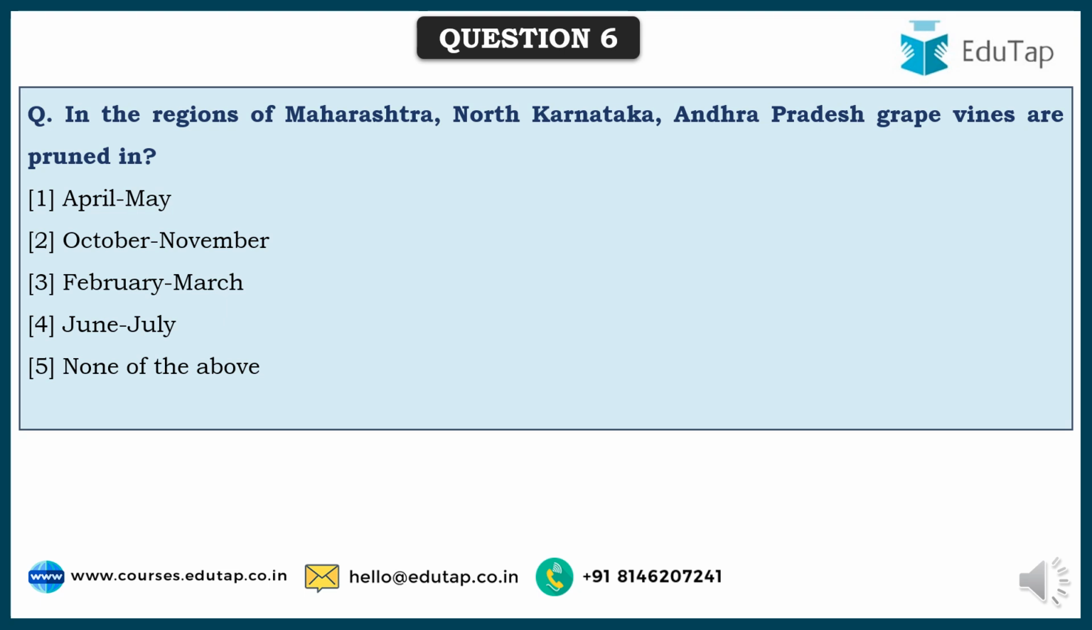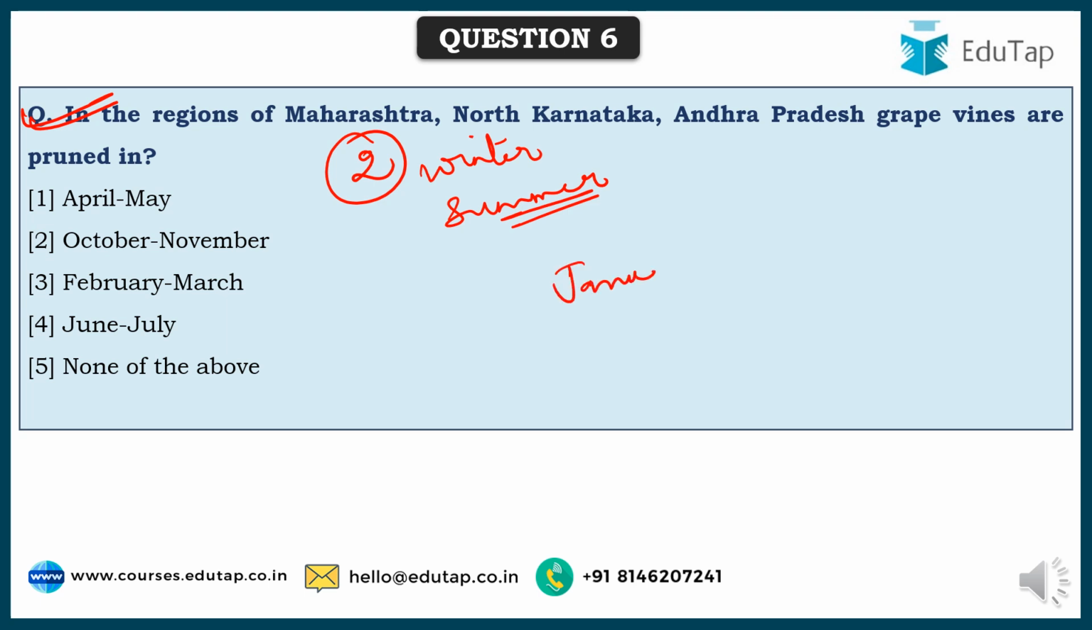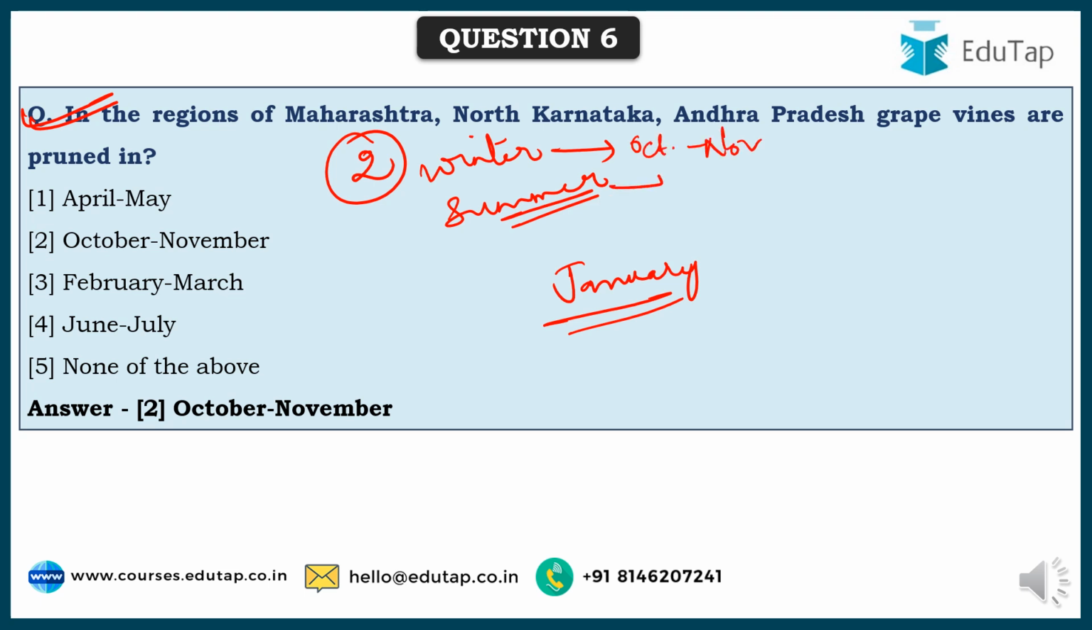So friends, here comes the next question. In the regions of Maharashtra, North Karnataka, Andhra Pradesh, grapevines are pruned in two major seasons. One is the winter pruning and the other is summer pruning. Unlike North India, where in grapes only one pruning is done, that too in January, in Maharashtra, North Karnataka and Andhra Pradesh there are two prunings. Winter pruning is done in October, November, and summer pruning, which is also called back pruning, is done in March and April.